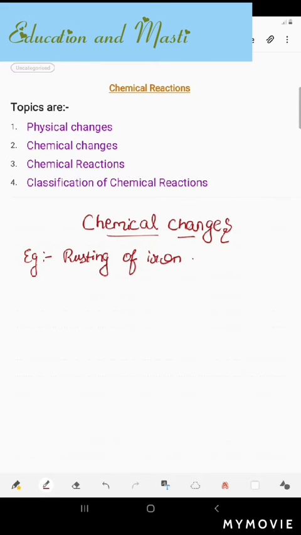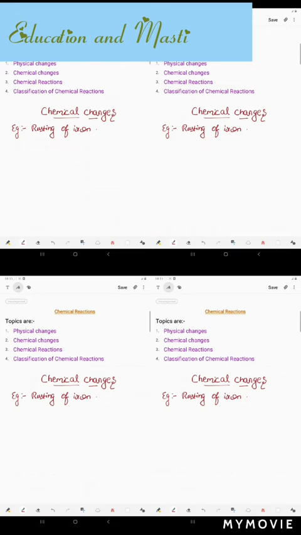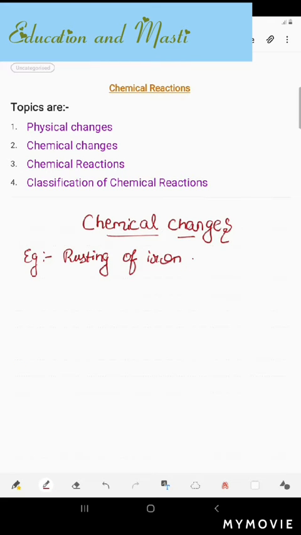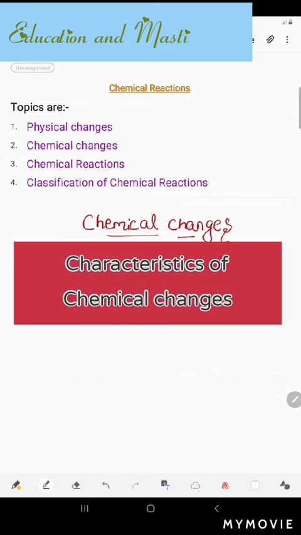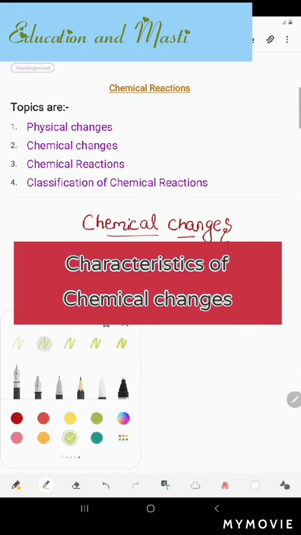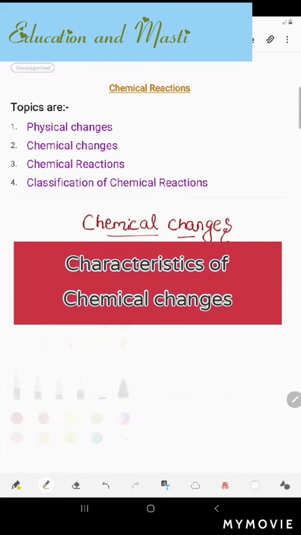Then more examples are conversion of milk to curd, because curd you cannot change back to milk, and ripening of fruits. So that is also one of the examples of chemical changes. So in this, new substances are formed. Now we will know about the characteristics of chemical changes. So let's start with the characteristics of chemical changes.